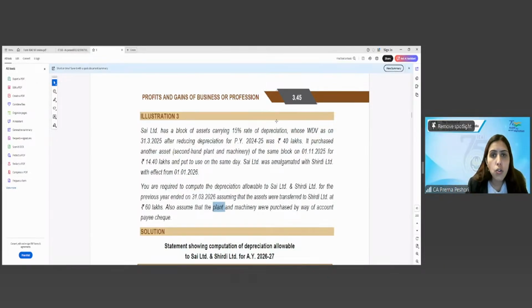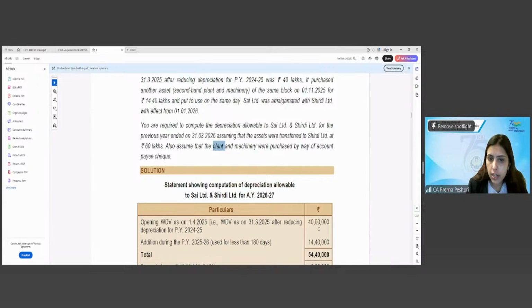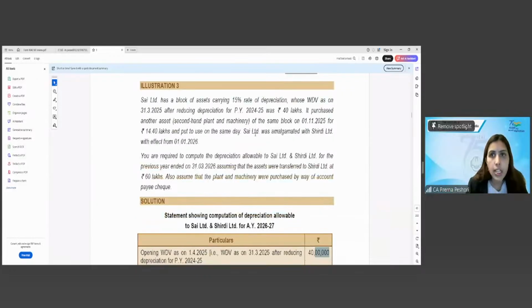So here, first it is the opening WDV that they have considered. What is the opening WDV? It was 40 lakh, right? As on 31st March 25, after reducing the depreciation for previous year 24-25. Now it purchased another asset, which is second hand plant and machinery of the same block, on 1/11/25 for 14.40 lakh and put it to use on the same day.